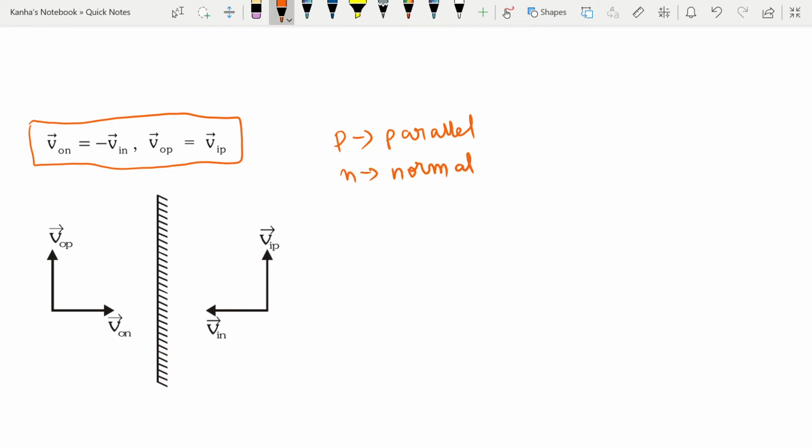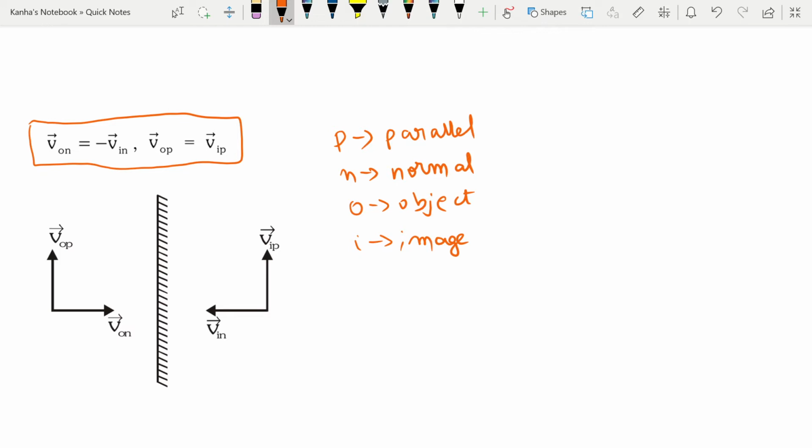Generally, you will be concerned with the normal component in questions, but I'll just tell you what the components are. So VOP is the component of velocity of object parallel to the mirror. O is equal to object and I is equal to image.